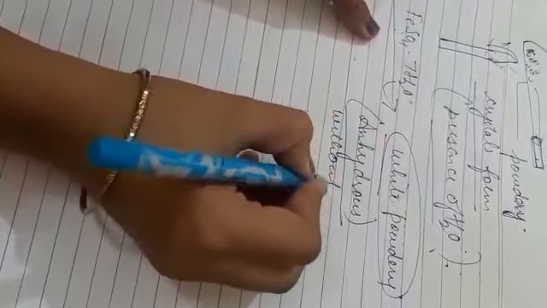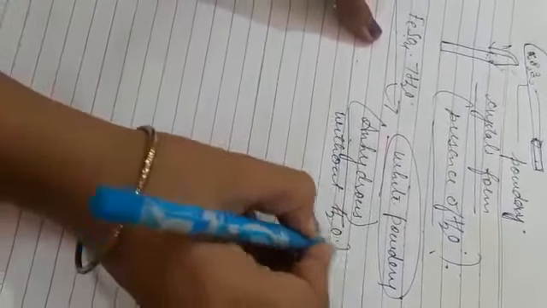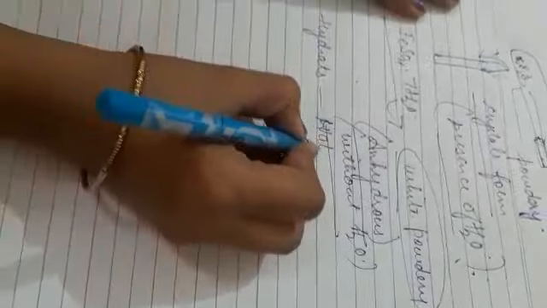The word anhydrous means without water. Hydrate means with water and anhydrous means without water, because in this case when water is lost, only iron sulfate will be there, in the powder form, and that is anhydrous ferrous sulfate.